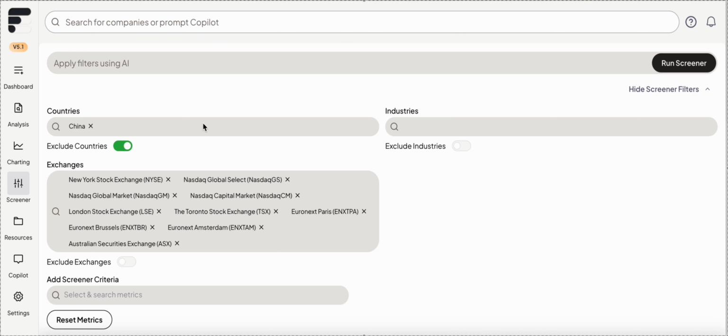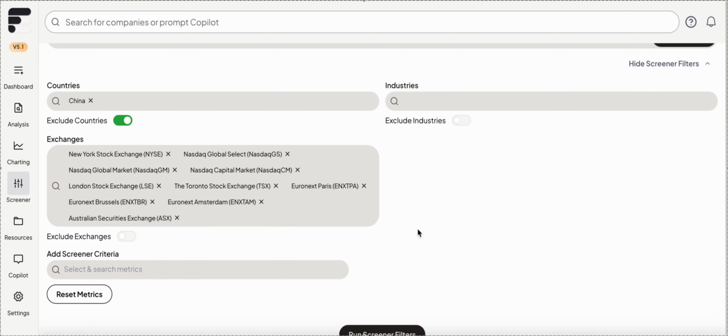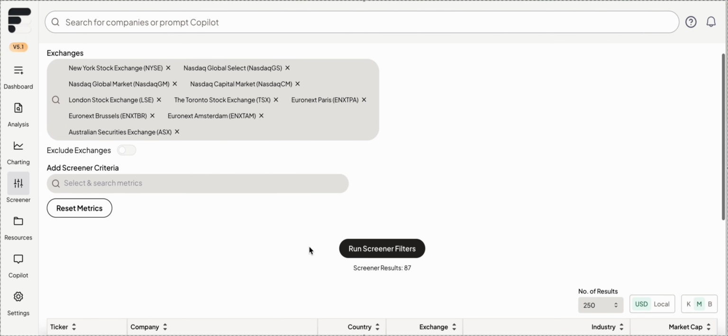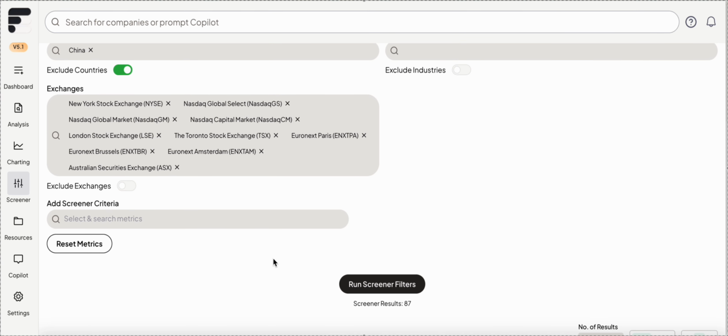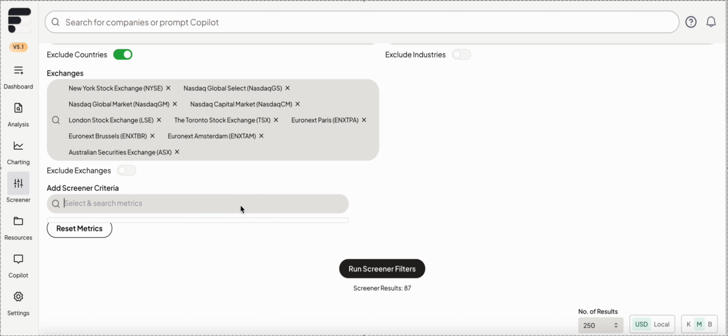So you can see I've excluded China. Basically, I've included the US, Europe, and Australia, and I've put no criteria. These are results from an old screener that I ran, but I've deleted all the criteria. So let's start from the beginning and add some.